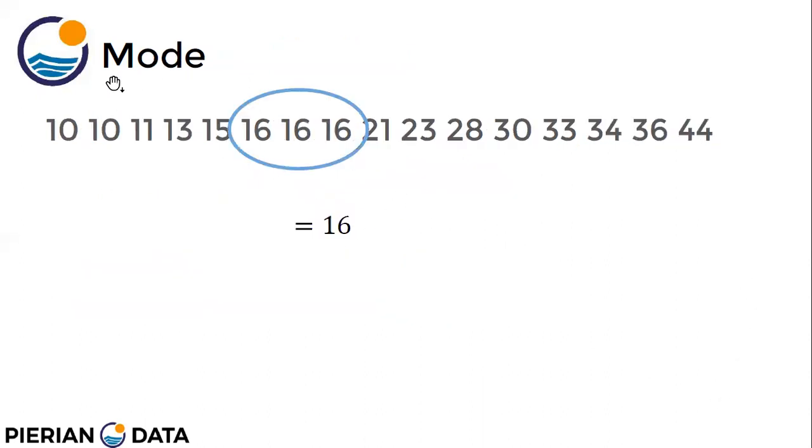Right? So now mode is the most occurring value. So these are the marks of the students, same, right? So 16 appears 3 times. That means the mode is 16, with 3 occurrences. Any value which occurs the highest number of times is called the mode. Okay, highest occurrence. Suppose in your class, many students have scored marks between 60 and 65, and that range occurs the most number of times, then you can say that the mode is between 60 and 65.